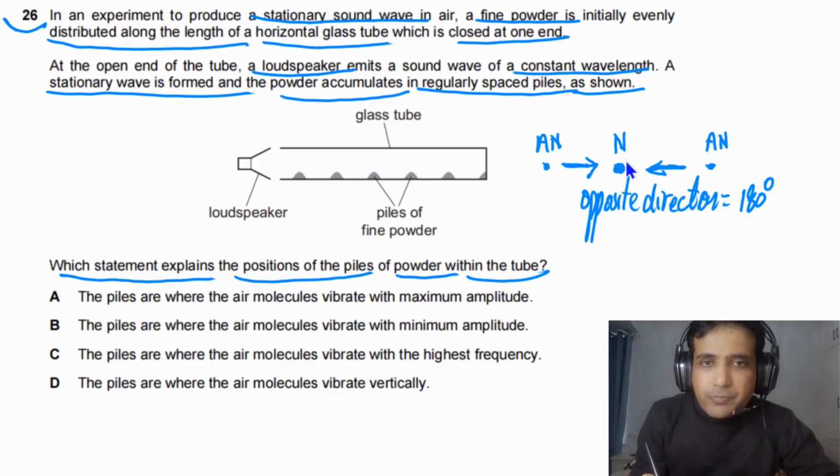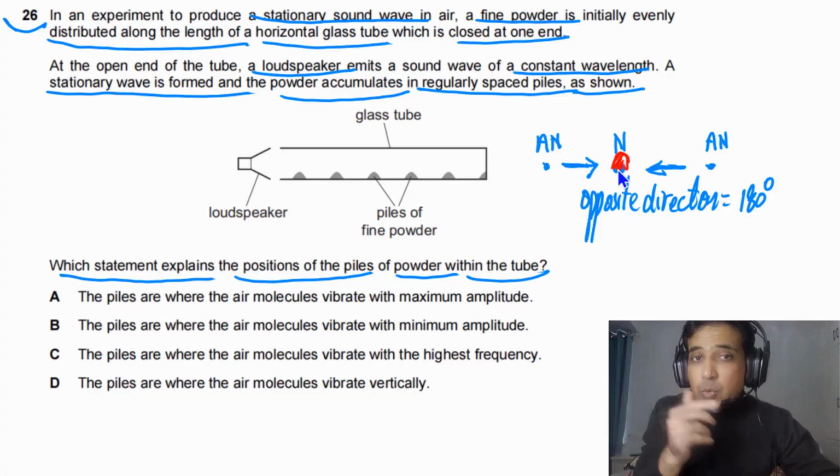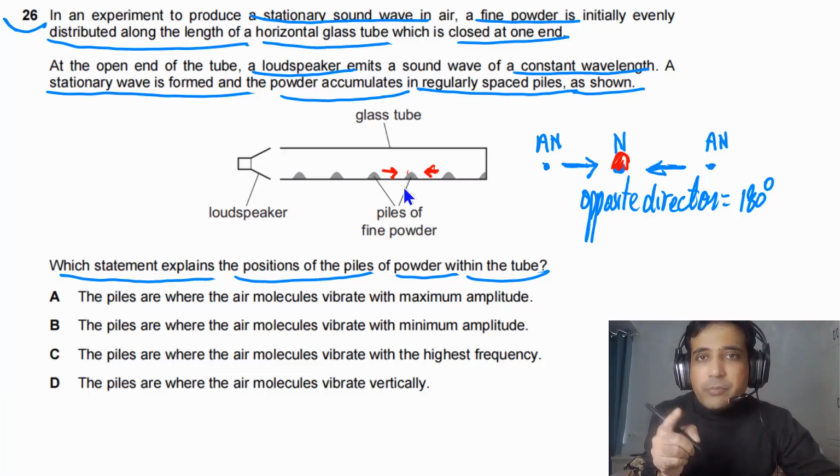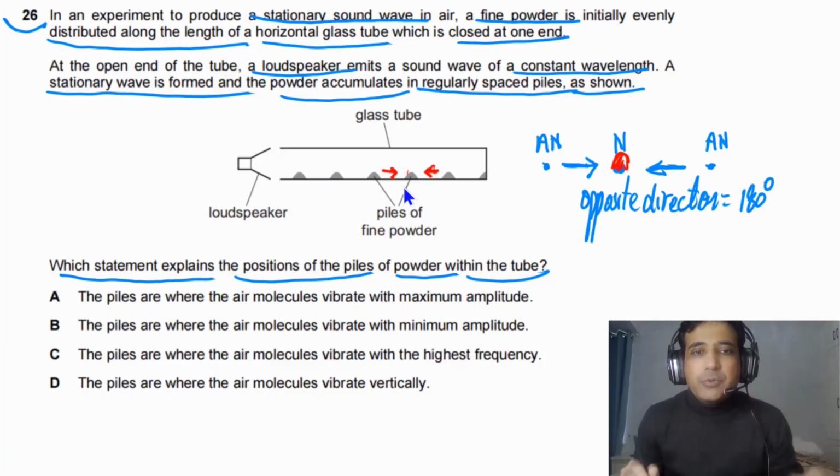Powder will accumulate. So we'll see a pile of powder at the nodes. It means these points are nodes because particles here will move to the right, just imagine that. And particles here will move to the left. So powder will accumulate at these points, and these points will be nodes, means they have minimum amplitude. Now let's try to find the answer.